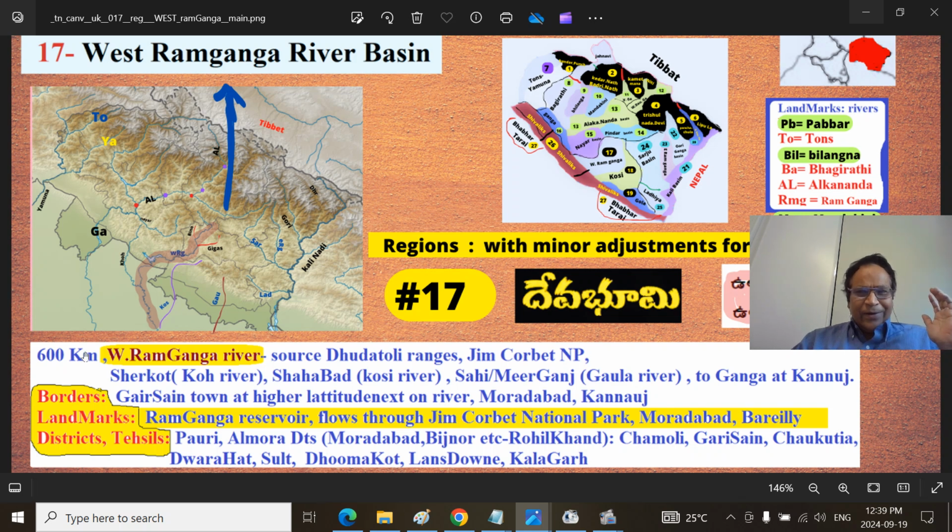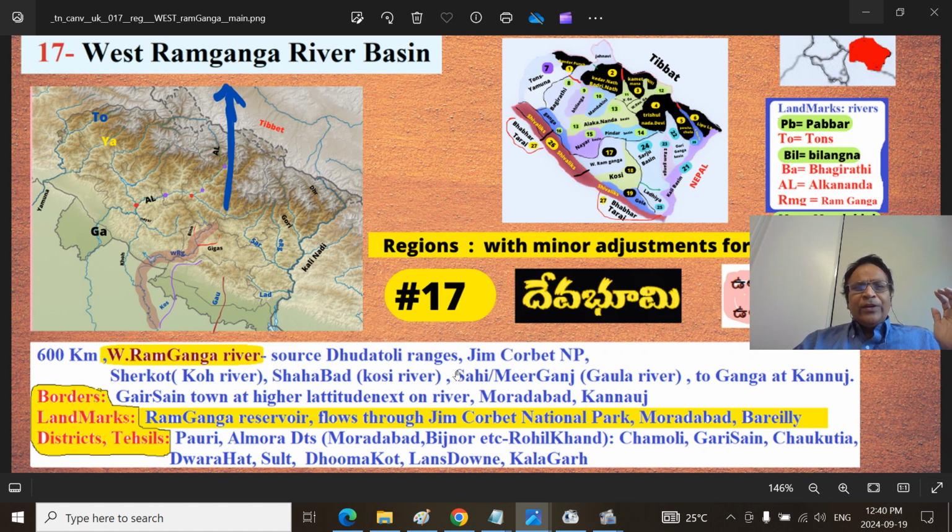Ramganga River is a tributary of Ganga Mata, that is the eastern or left-hand tributary of the Ganga River, about 600 kilometers long. Dudatoli mountain ranges is the origin, that is the middle Himalaya ranges like the Mussoorie ranges, Nagtibba ranges, and Pir Panjals and Dauladhars and so on.